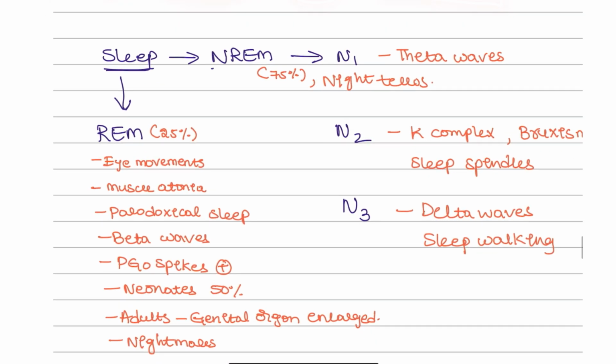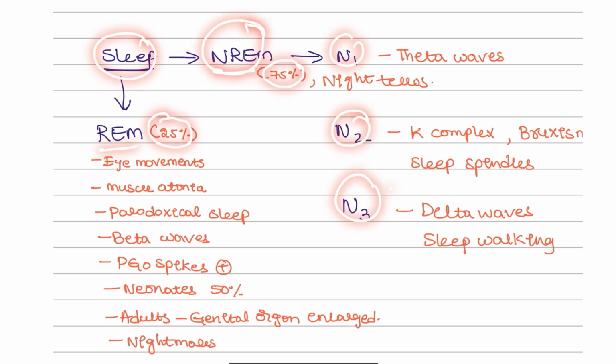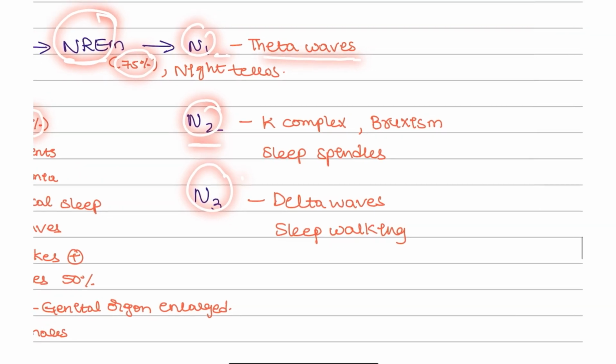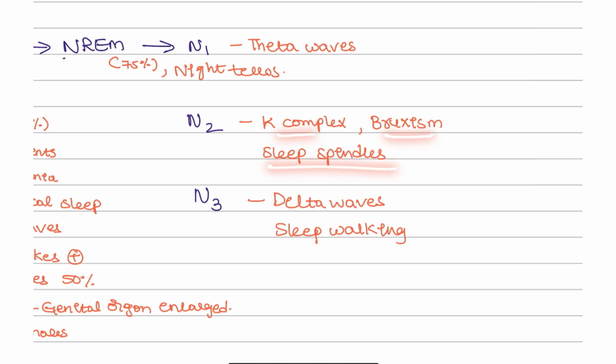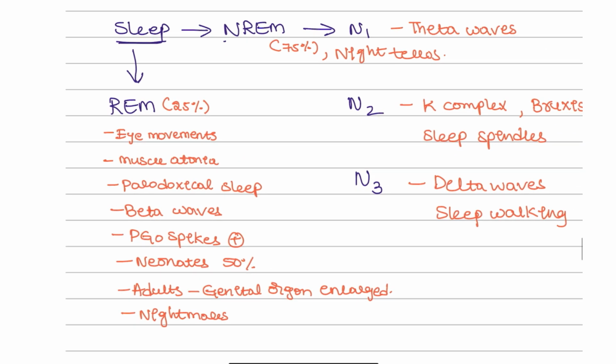Okay, the sleep cycle is divided into two types, the NREM stage and the REM stage. NREM is 75%, REM is 25%. NREM is divided into three types, N1, N2, N3. In N1, we are going to have theta waves, which is a relaxed state, and N2 has K complexes, bruxism. Bruxism is nothing but teeth grinding, and sleep spindles you are going to see on the EEG. N3 has delta waves, and sleepwalking is also seen in these patients. And night terrors are common in the NREM stage, non-rapid eye movement stage.